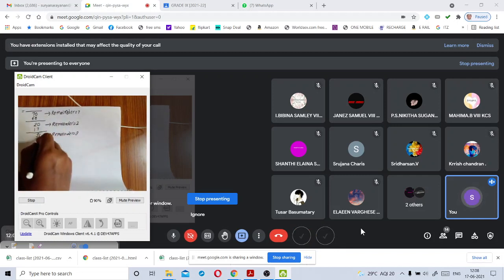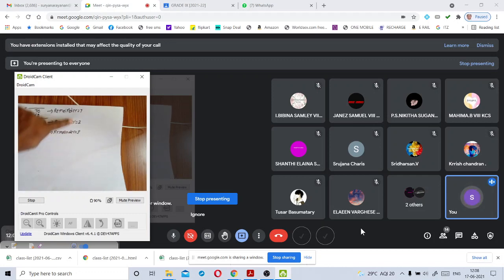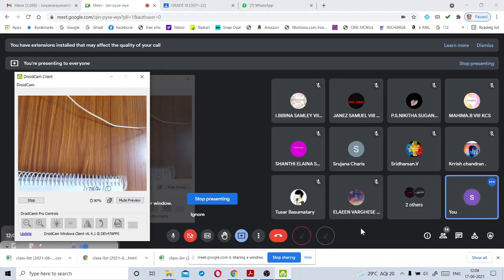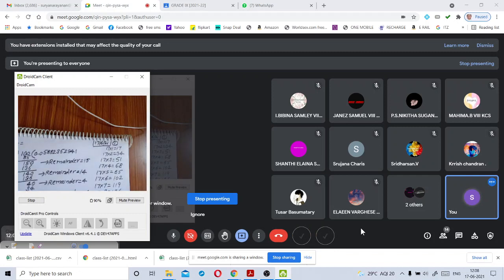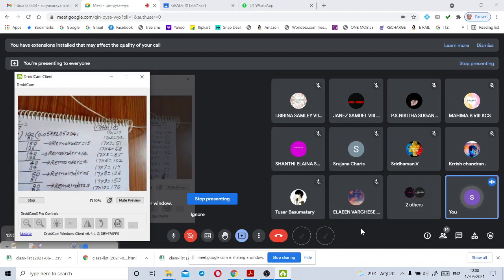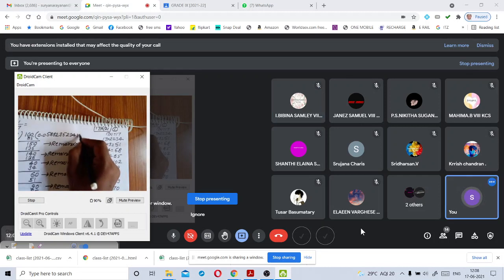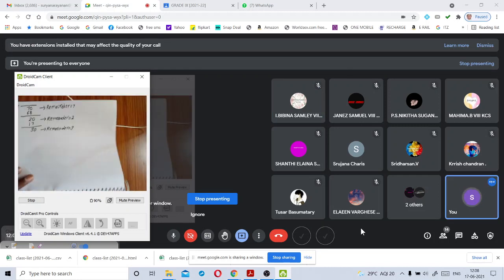Again we have to keep 0. We have to concentrate on the remainders. We have to check after getting every remainder whether we have got it in the previous remainders. Okay. 17 goes in 30 only 1 time.